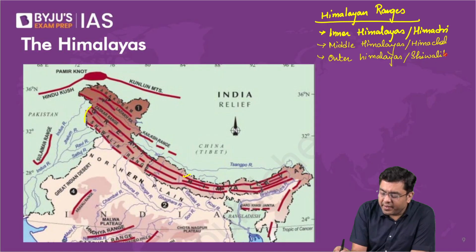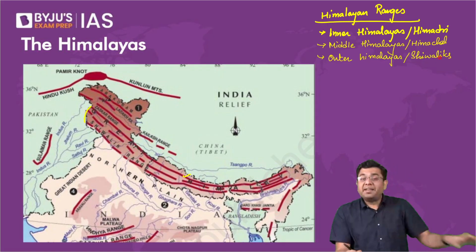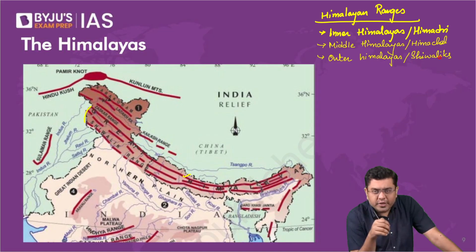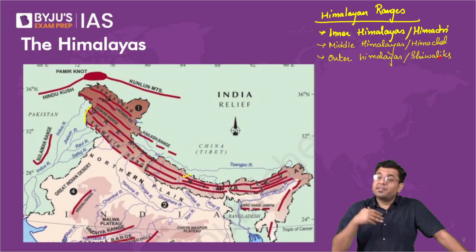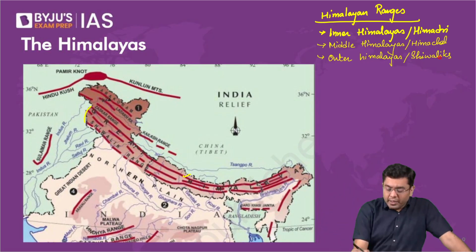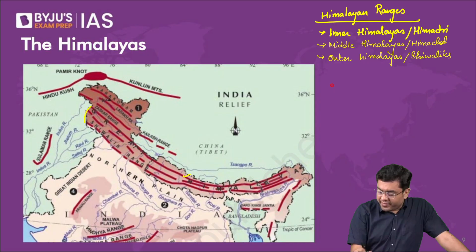Now these are continuous. But then there are a few ranges which lie beyond these Himalayan ranges, which are not so continuous. These are referred to as the Trans-Himalayas. Trans means beyond the region of the Himalayas. So what is it that you consider as Trans-Himalayas?